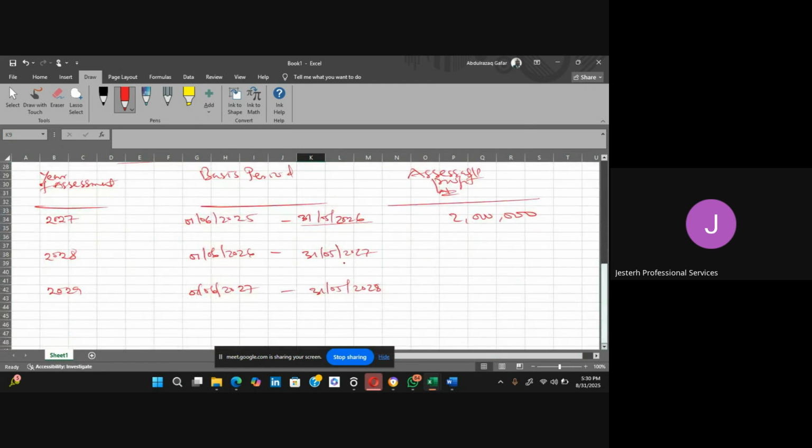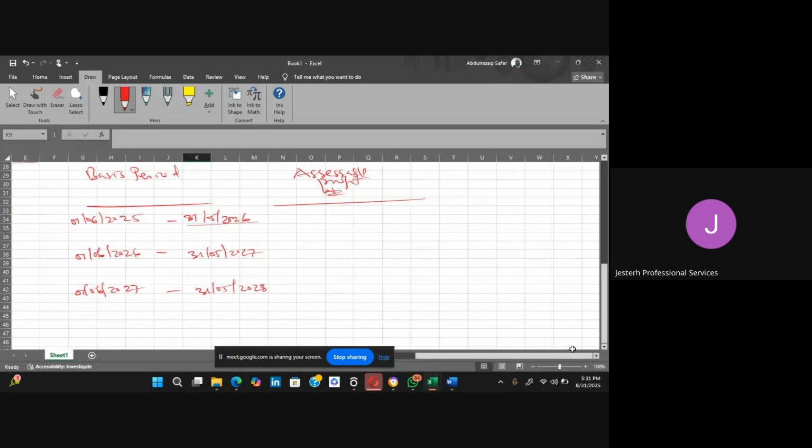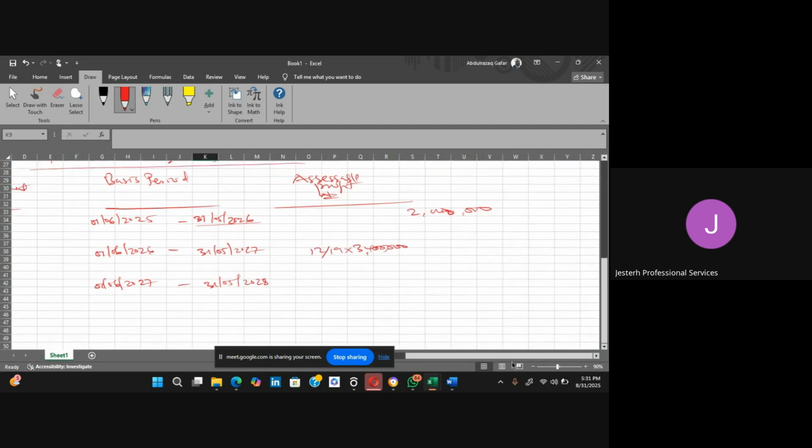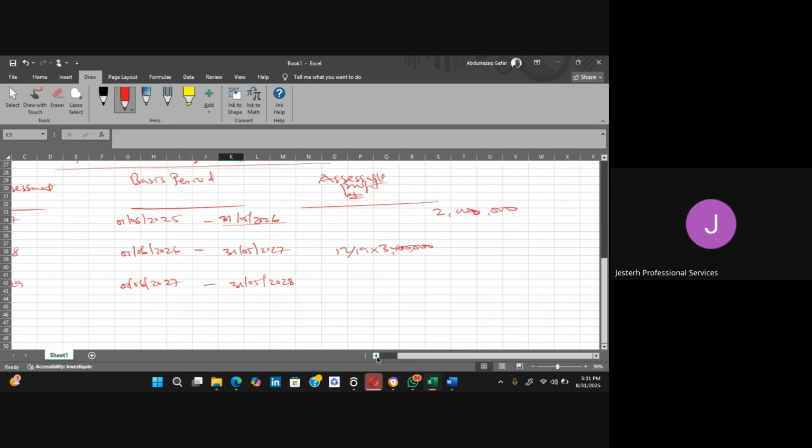So it means we are going to have 12. Oh, okay, let me do it here. If there is going to be any workings, I want us to show our workings here. So let's say this one is 2 million. So this is going to be 12 divided by 19 times 3.4. So what is our answer? 2,147,368.